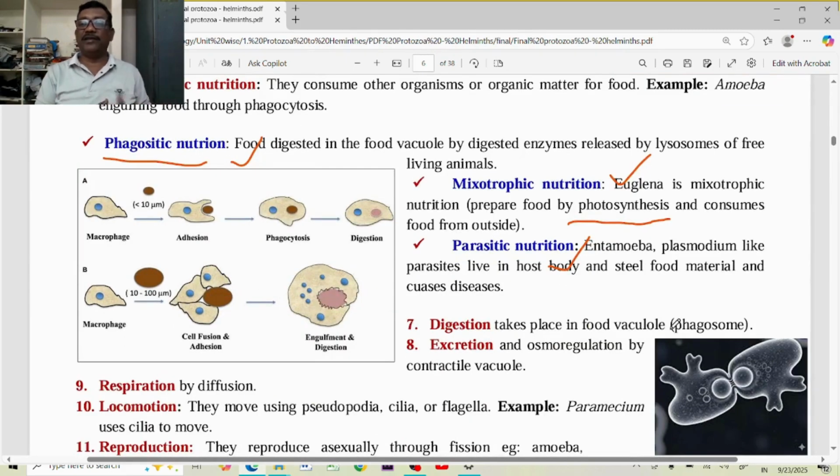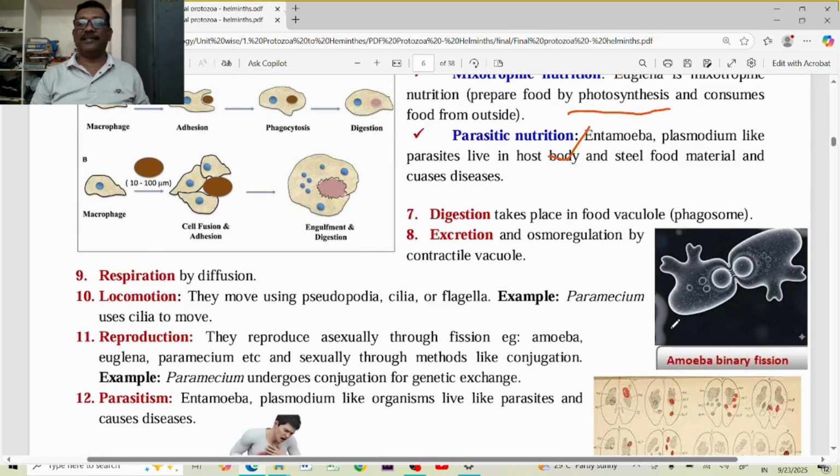Actually, these Euglena and Chlamydomonas indicate that they are living fossils. They are linking animals. They link the plants and animals. Plants and animals both evolved from the same type of ancestors. These Euglena and Chlamydomonas are indicating that fascinating thing.